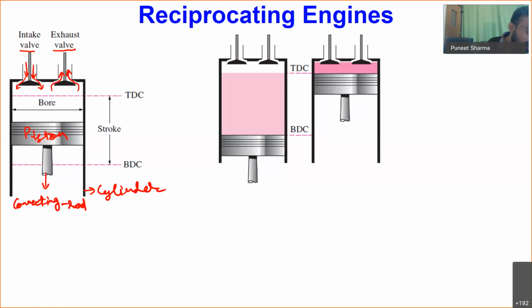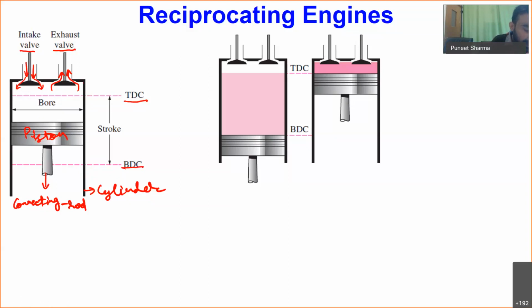Now, this piston does reciprocating motion inside the cylinder, moving between some fixed limits. The bottom limit of the piston is referred to as bottom dead center, BDC, and the maximum top limit of the piston motion is referred to as top dead center.